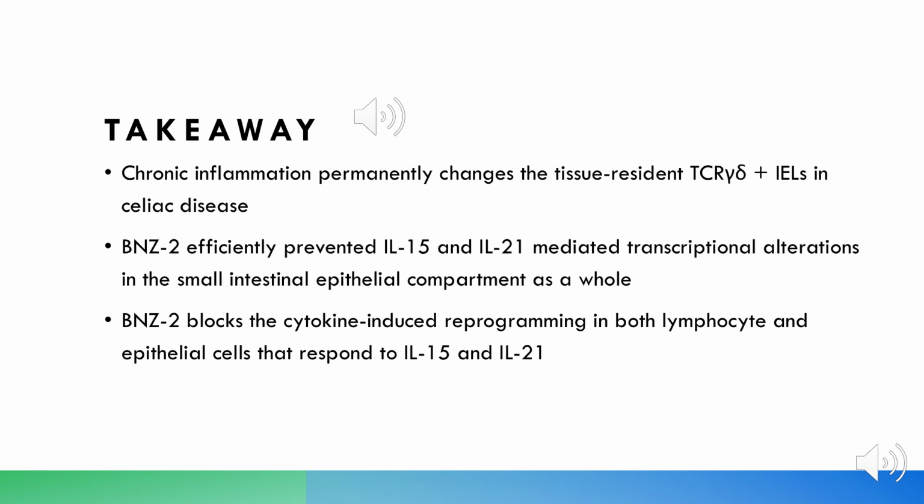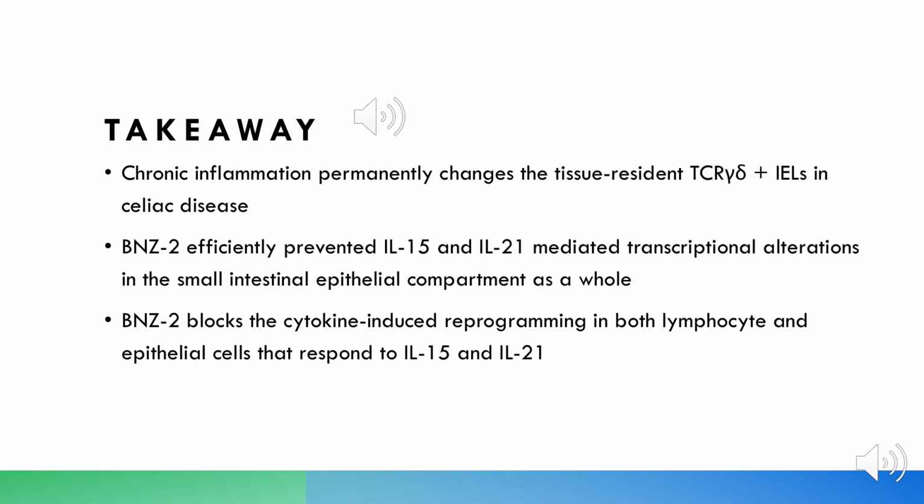So what is the big picture takeaway from these two experiments? First, Dr. Jabri discovered that chronic inflammation can permanently change the intraepithelial cells that reside in the tissues of the small intestine through cellular turnover. Secondly, Dr. Jabri found evidence that BNZ2 can efficiently prevent the transcriptional alterations caused by the upregulation of IL-15 and IL-21 in active celiac disease.